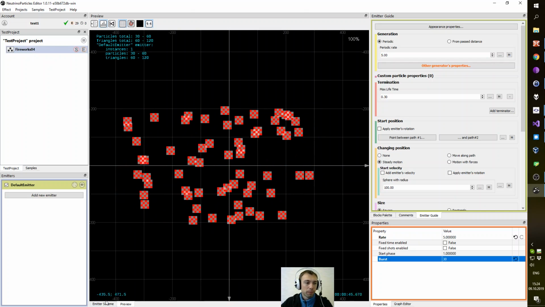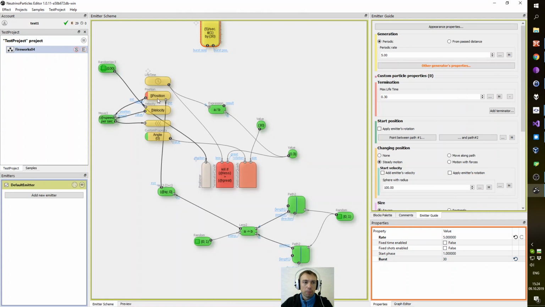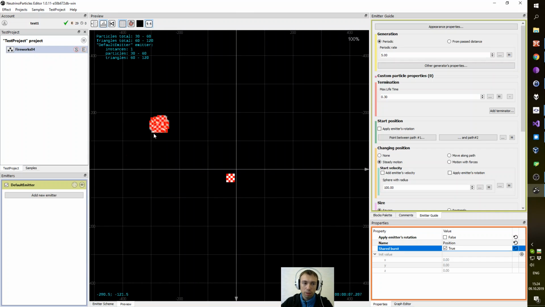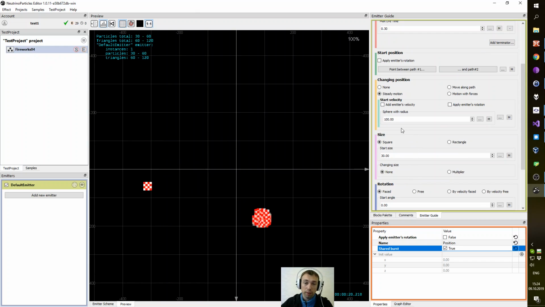To do that, we need to switch to the emitter scheme, find the position block, and set shared burst. In this case, we will have position generated only once for all particles in a burst, and all other settings like starting velocity will be generated separately.